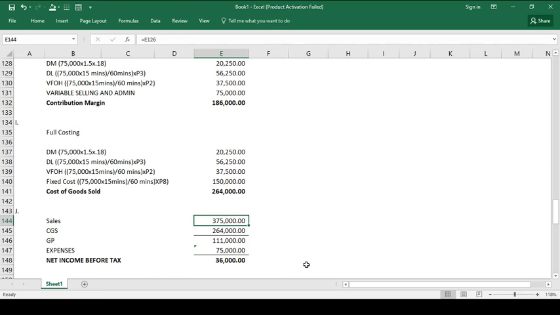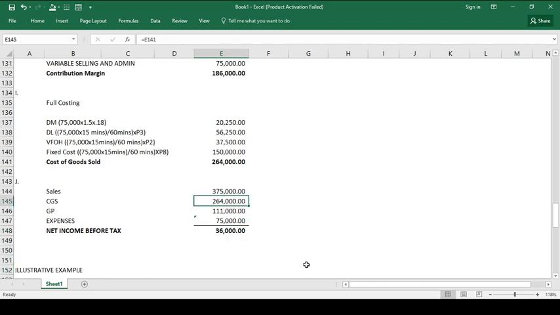Ganun lang po yun, no? Parang sinunod lang po natin yung lahat ng requirements, pero using the requirements given, we have already followed the budget process. Okay? Hopefully, naintindihan nyo po yung computation. Take note, itong topic na to is pinaka-simple sa lahat. Okay?